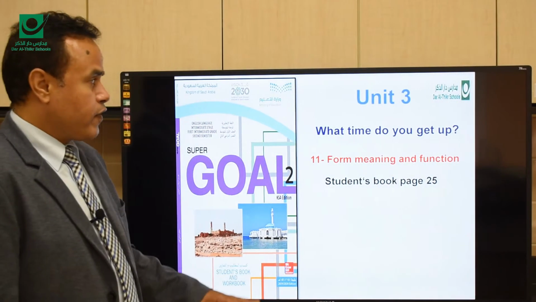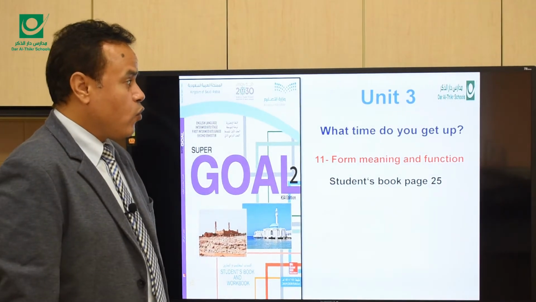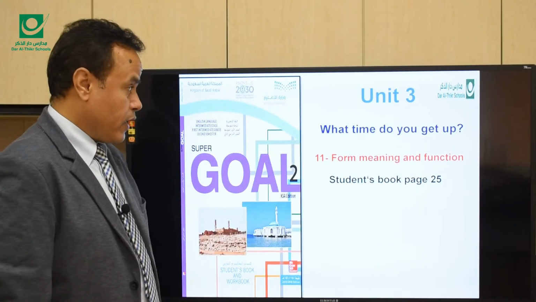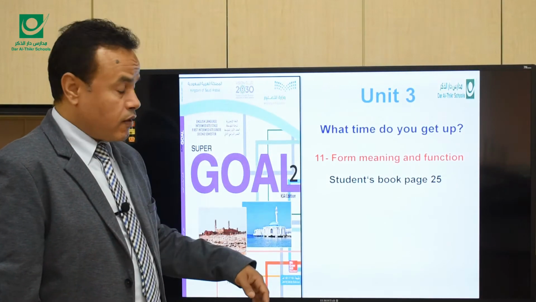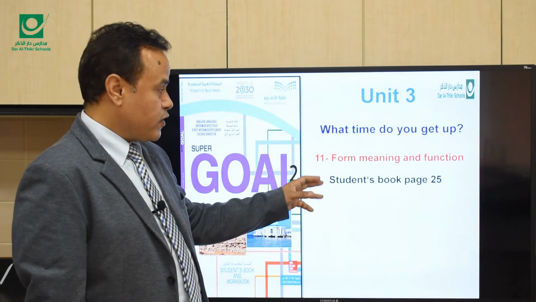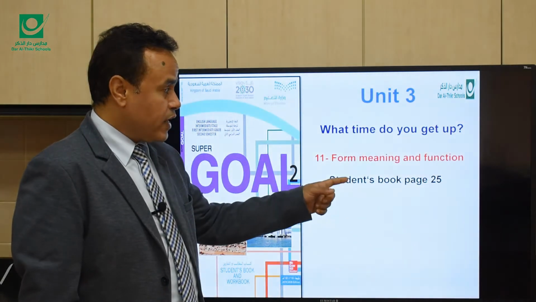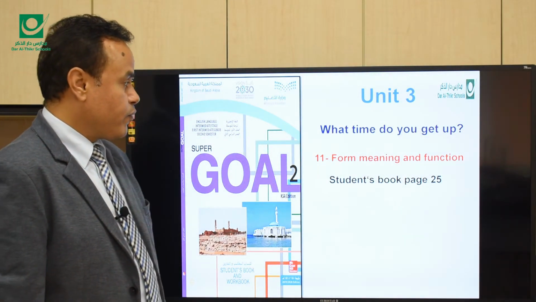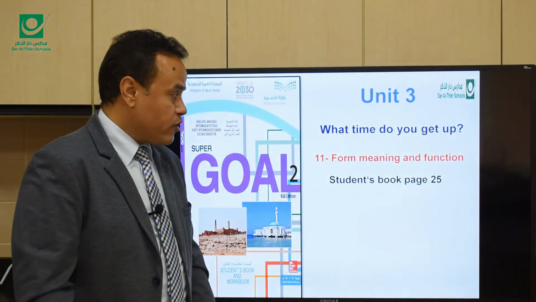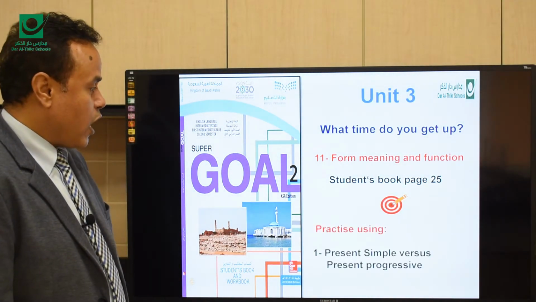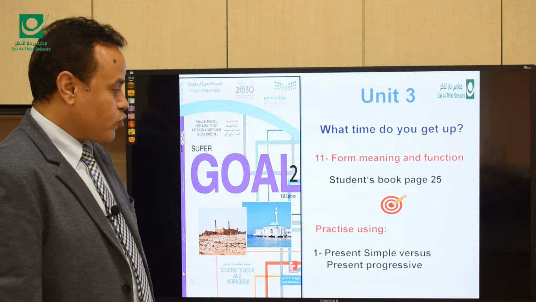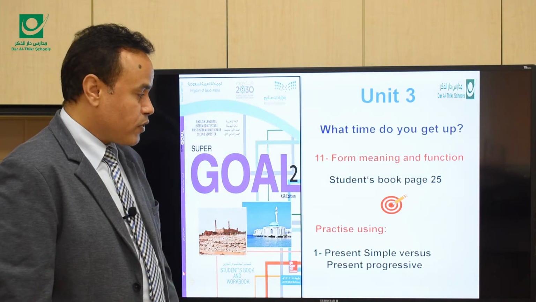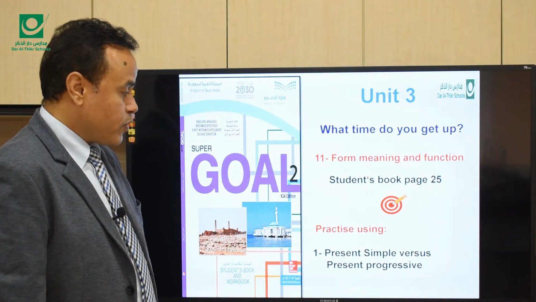Today we're going to finish Unit 3, What time do you get up? This is the last part, part 11: form, meaning, and function. In this part, we're going to revise this unit. Student's book, page 25. Our objective is to practice using present simple versus present progressive.